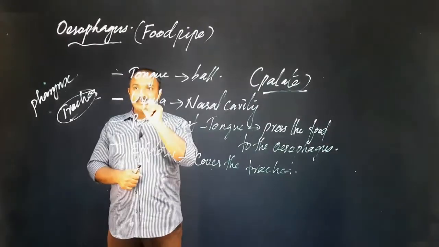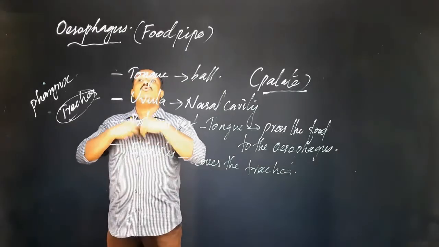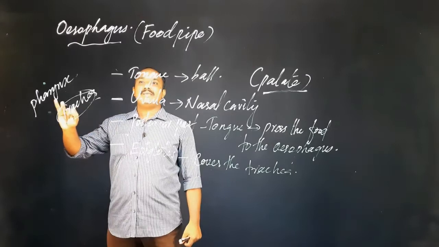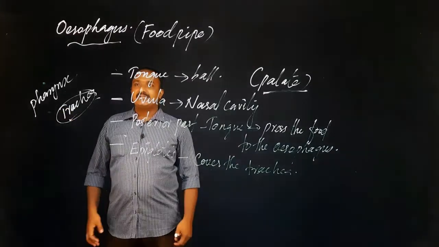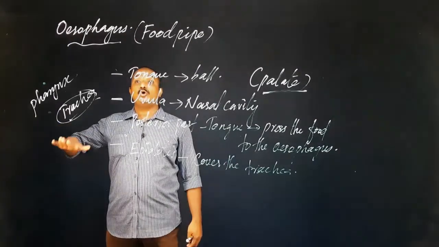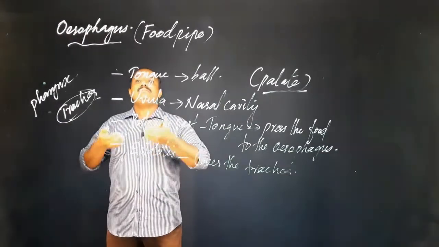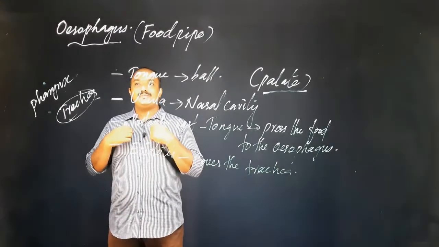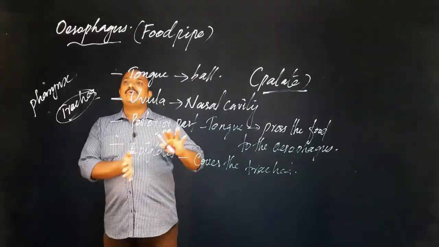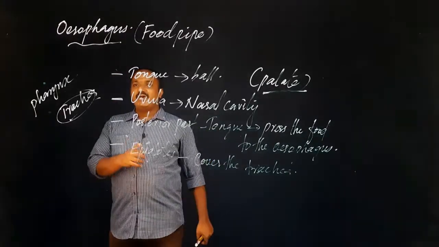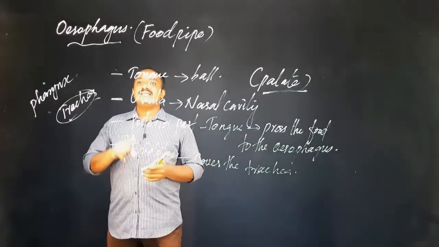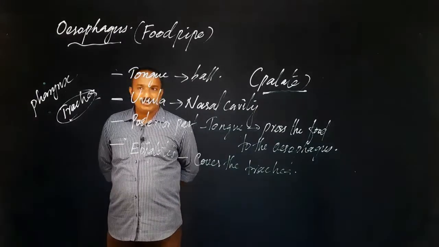Listen, when we eat food material, that food is to be moved through the food pipe. One is the food pipe, the other one is the wind pipe or air pipe or trachea. So food is to be moved through the food pipe, so that is why the air pipe is to be closed. Then when we breathe, that breathing air is to be moved through the wind pipe or trachea, so the food pipe is to be covered. So while breathing, the trachea covers what? The food pipe. While eating, the trachea covers the wind pipe or esophagus.